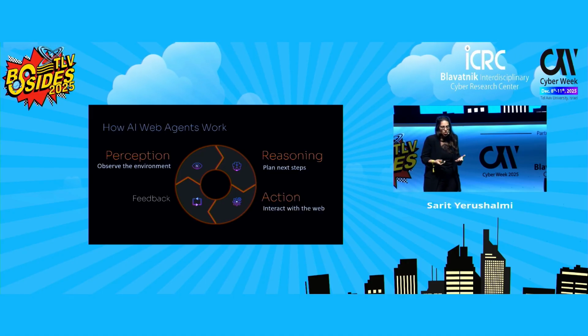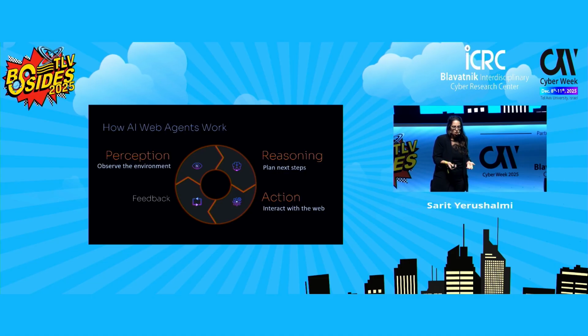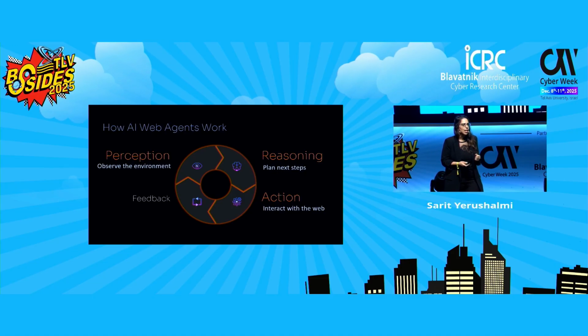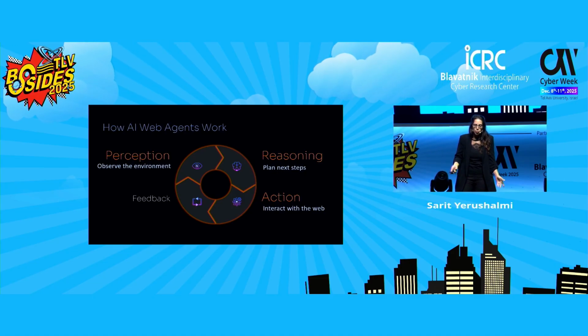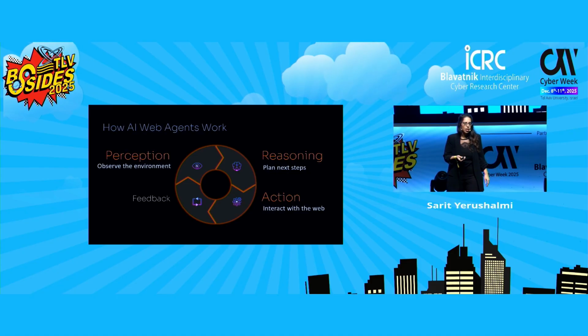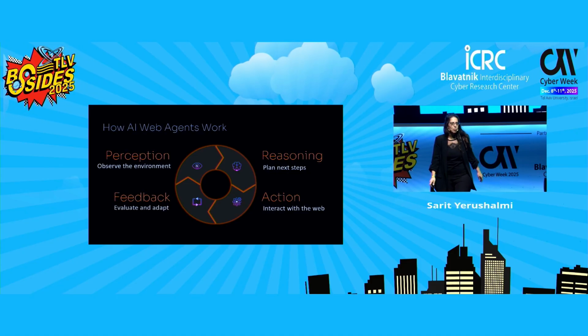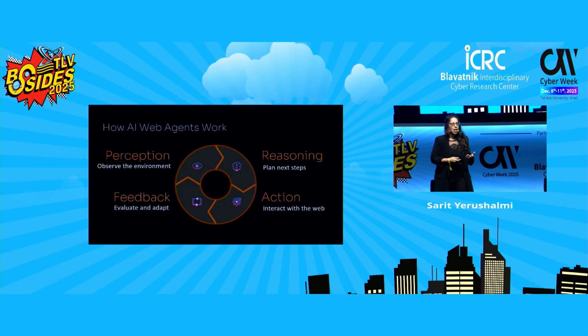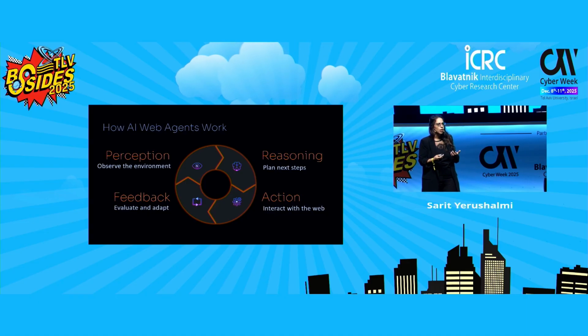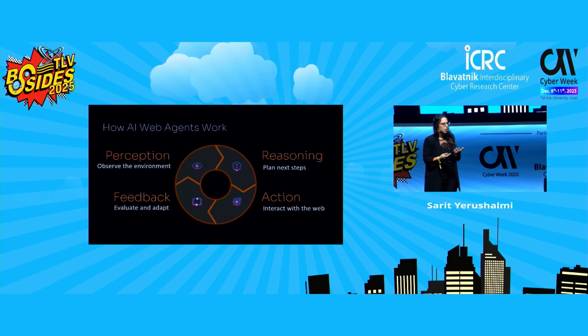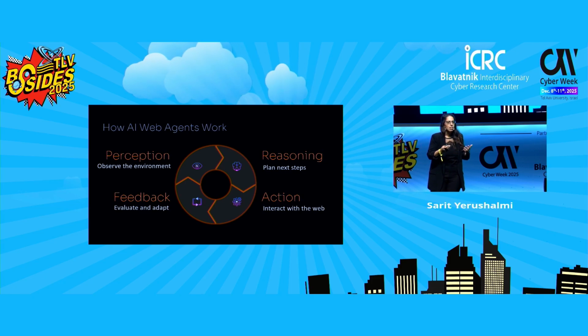Action is actually doing the real stuff, which is clicking, typing, navigating, or calling an API. And feedback is the check. After every step that the agent takes, it asks itself: did it work?